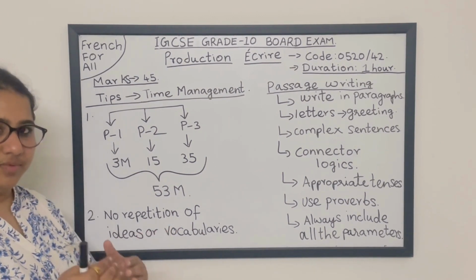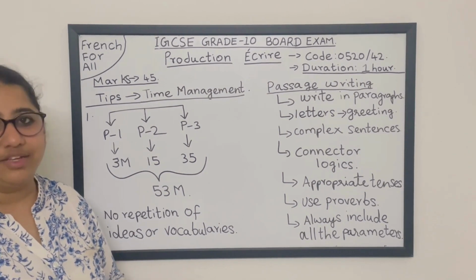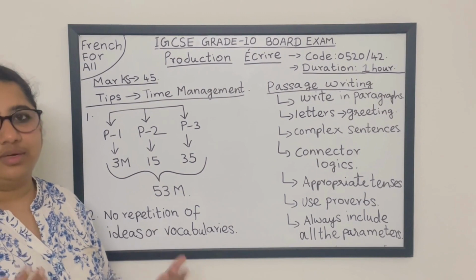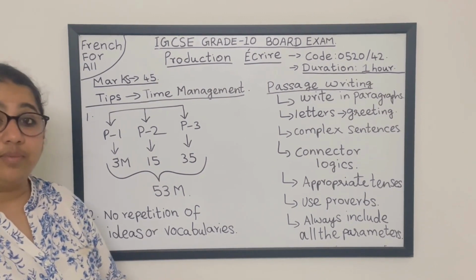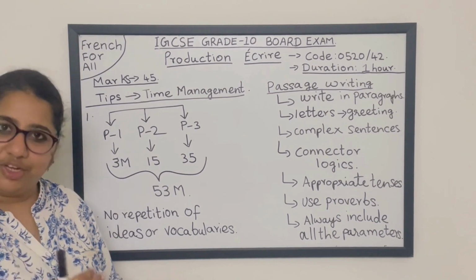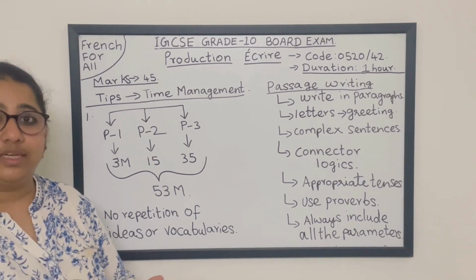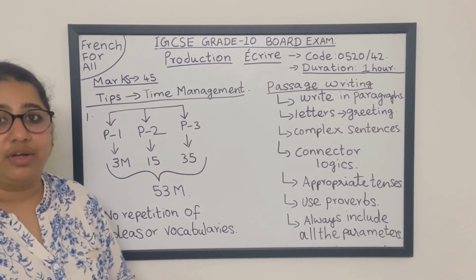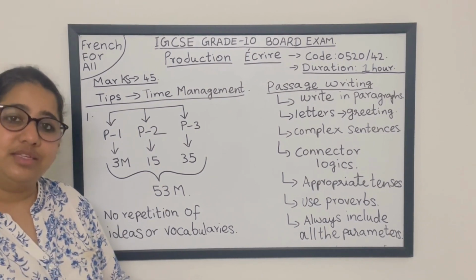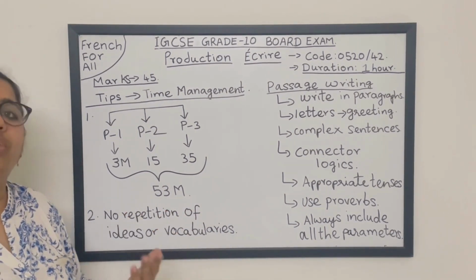Sometimes during this extra time, you may get some wonderful ideas to add to your passage, which may boost marks in your exam. Sometimes you might have written some unwanted information that you can remove, or you might have written correct sentences and skipped an important word which you have to add there. All these things will make your passage writing score more marks.